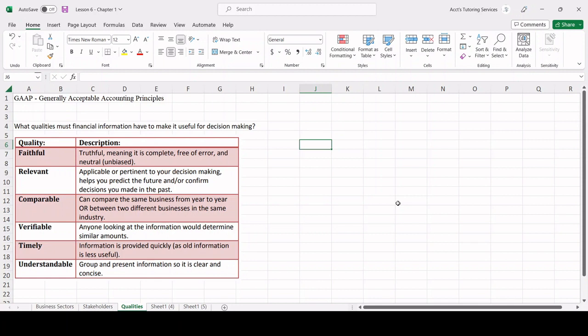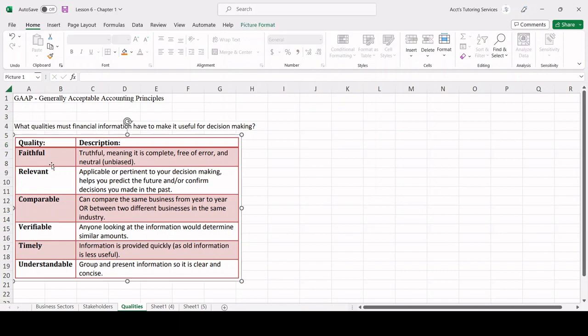All right, next we're gonna explore GAAP a little bit more. Remember, it stands for Generally Accepted Accounting Principles, and these are qualities and principles that govern accounting, the accounting cycle. Based off of these qualities and principles, we're gonna arrive at the financial statements. So these qualities and principles drive essentially the entire course. So, what qualities must financial information have to make it useful for decision making?